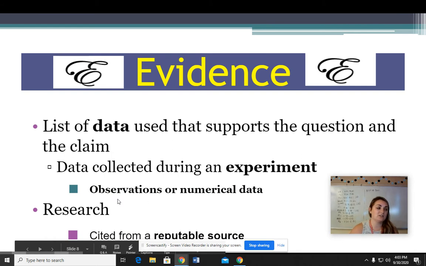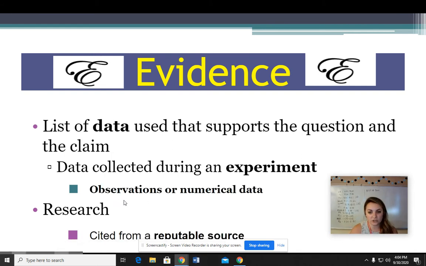So observations is something like the leaves are changing color, okay? Or the leaves change color from green to yellow. That's an observation. Numerical data would be like our example that Russell Wilson scored 34 touchdowns. And the research, again, that could be something that you could say in a study, it was found that Russell Wilson scored 34 touchdowns.